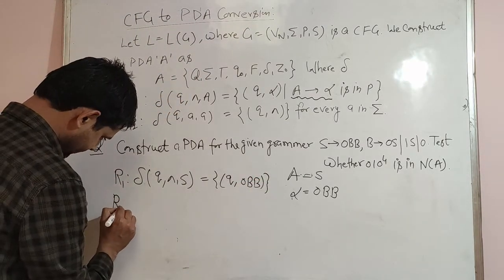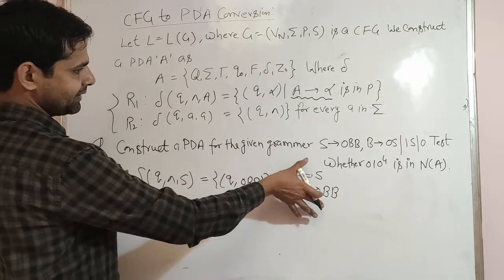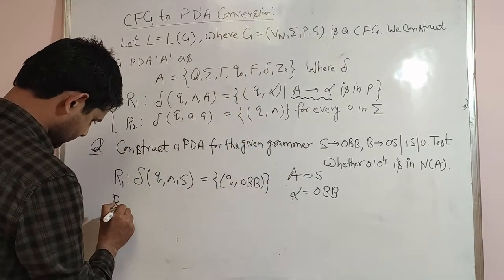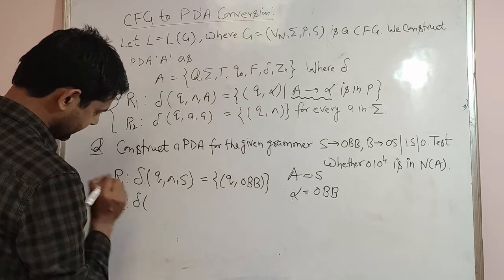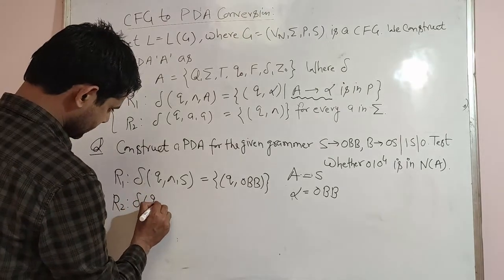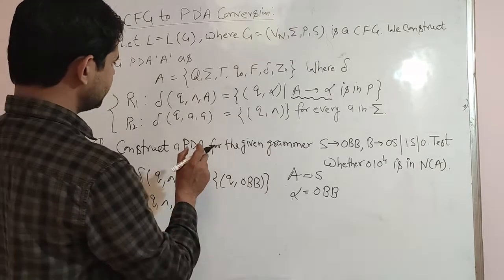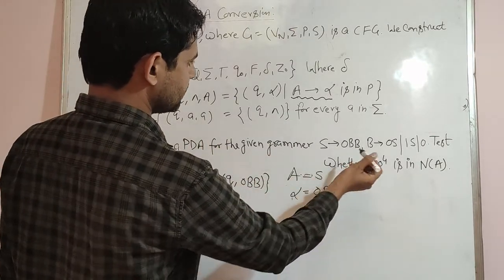Similarly, we will apply that on the other productions of the grammar. For the second one, it will be null, then we will check the other production.